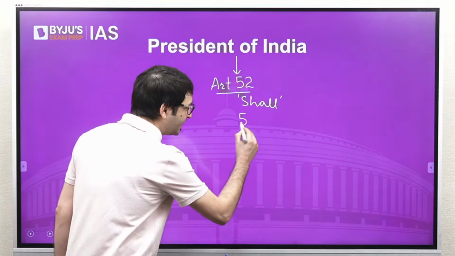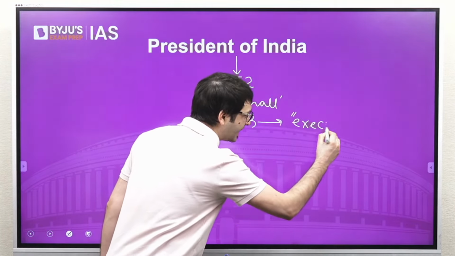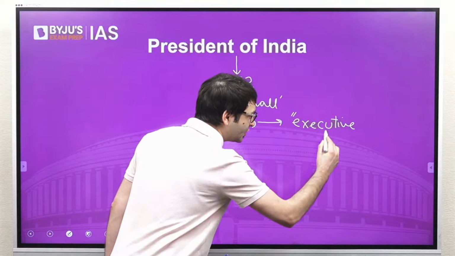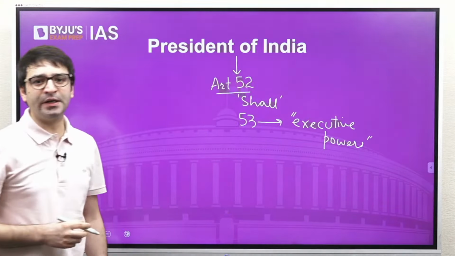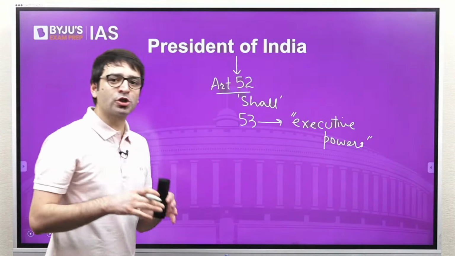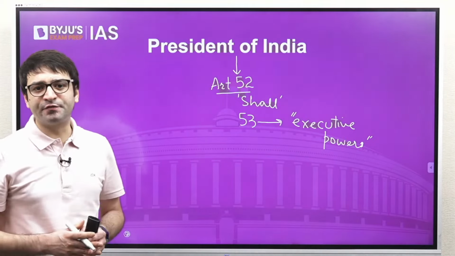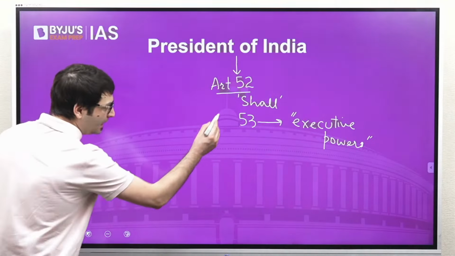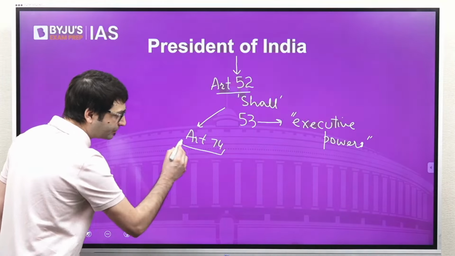And Article 53 of the Constitution says all the executive powers shall be vested with the President of India. But that doesn't mean that the President is the most powerful institution in India. We have to look at Articles 52 and 53 in association with Article 74.